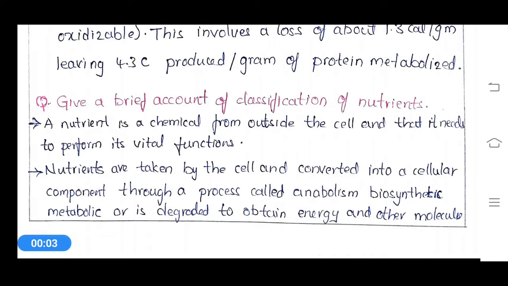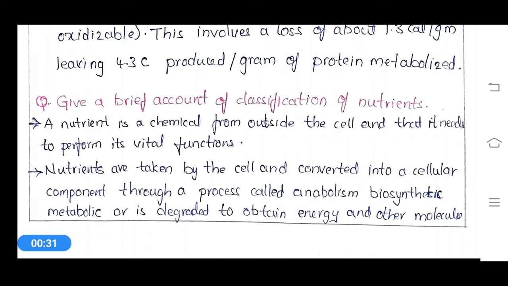And the next topic is classification of nutrients. Here, a nutrient is nothing but a chemical, just a chemical which we take through our diet. It might be a carbohydrate, a lipid, a protein, a mineral, or a fiber. Even water is also a source of nutrient.